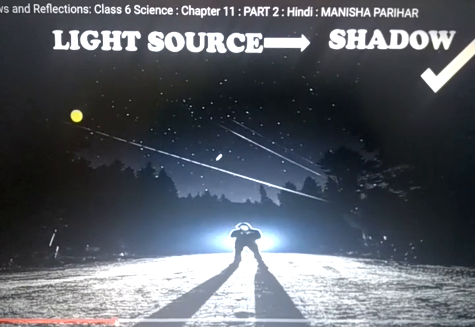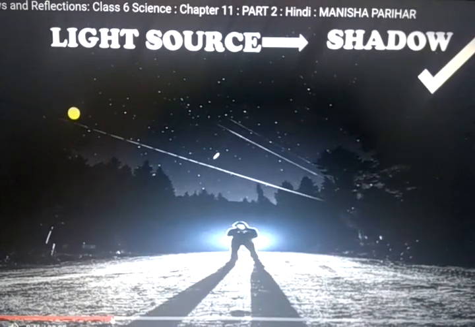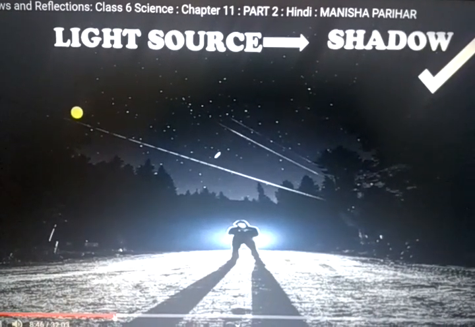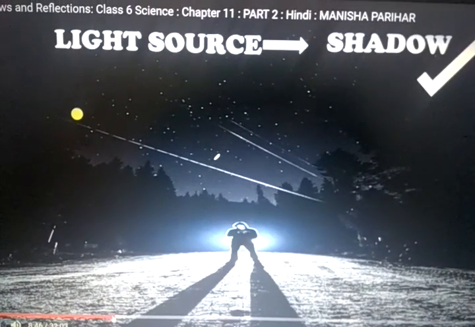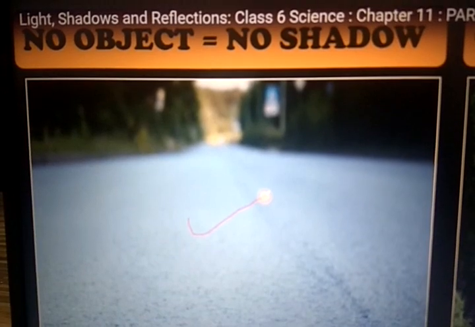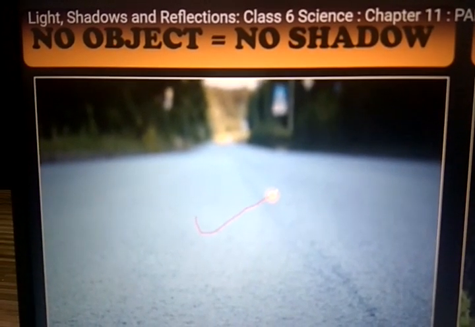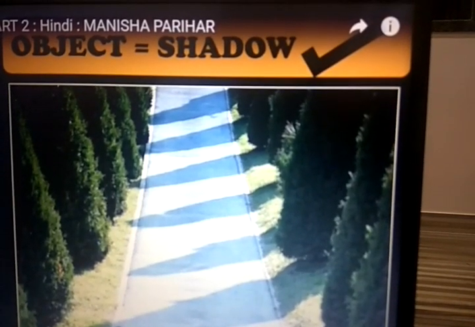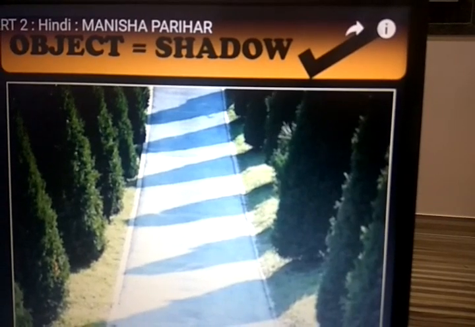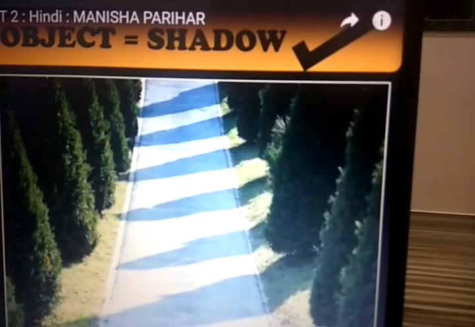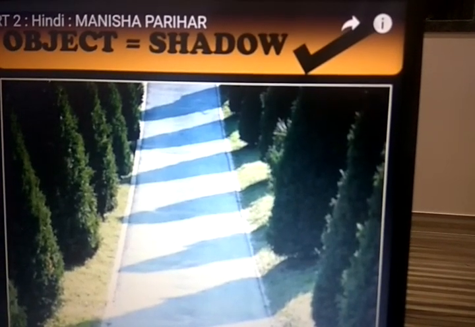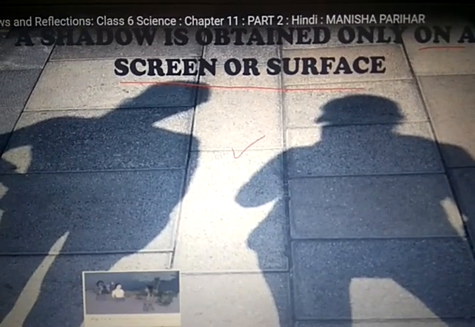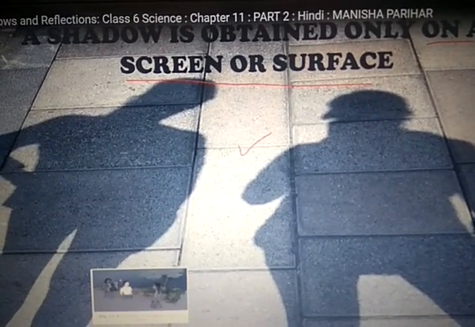You see a light source, and from that light source an opaque object is there. That is a person, an opaque object, and a shadow is formed on the ground. Here you can see no object is there, so you cannot find any type of shadow. Here you can see objects, that is trees, are there, so you can find the shadows of all the trees on the ground. So a shadow is obtained only on a screen or surface.